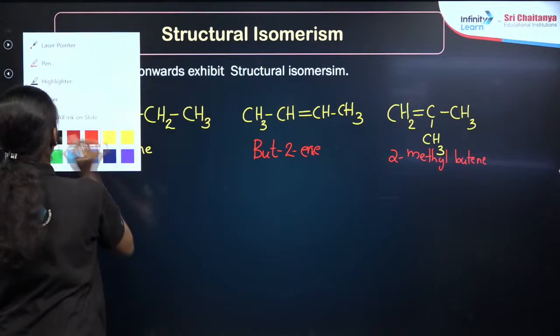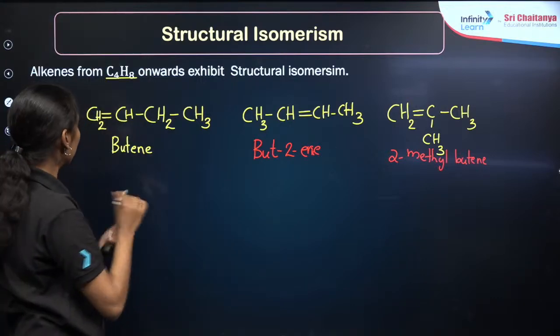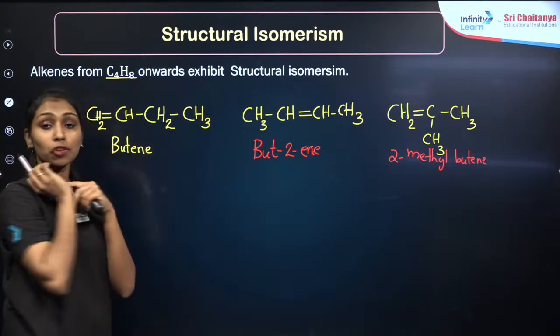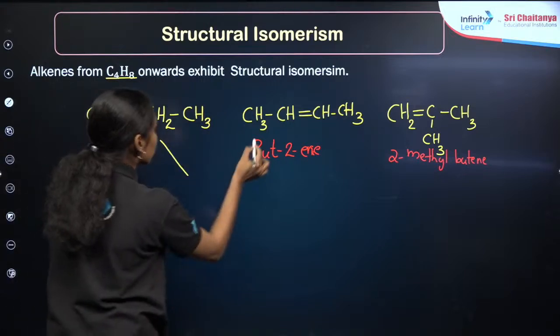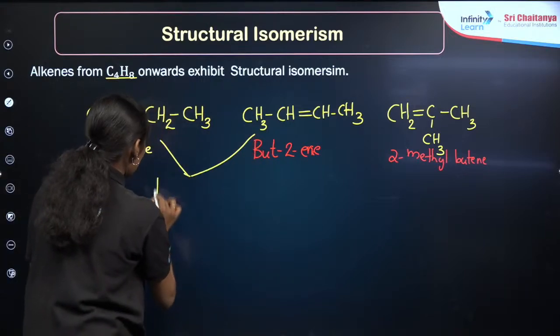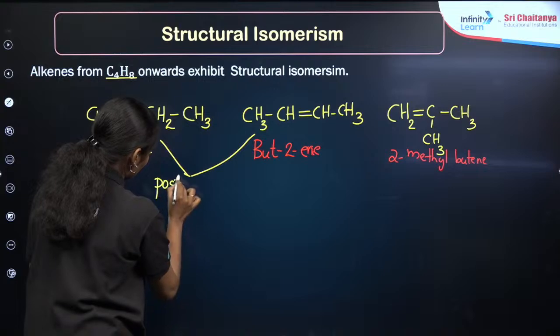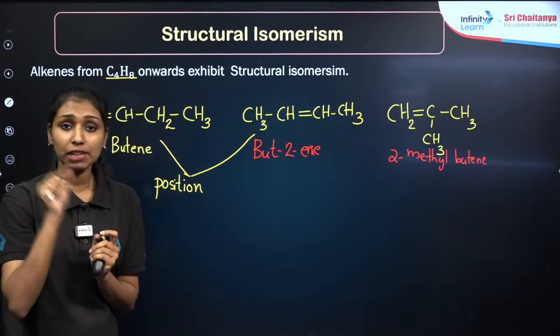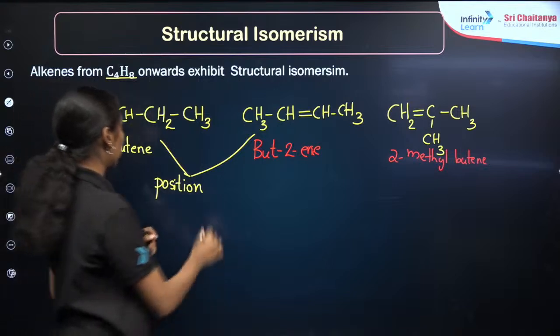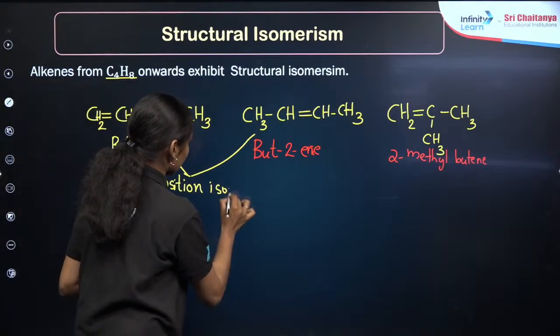If I am observing here, there is only a difference in the position of the double bond. So I can call these isomers position isomers, which means that they have the same molecular formula, but the only difference is the position of the double bond. These are the position isomers.